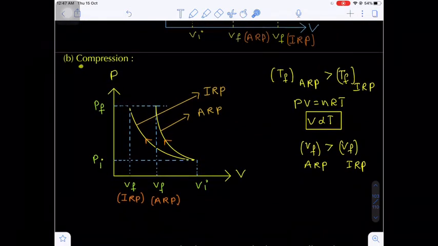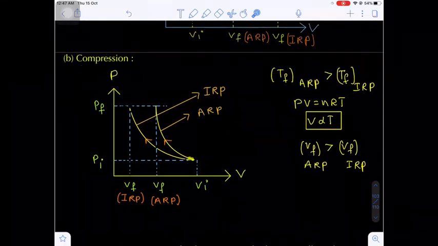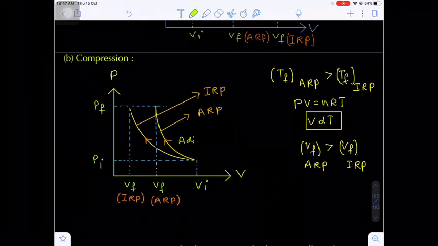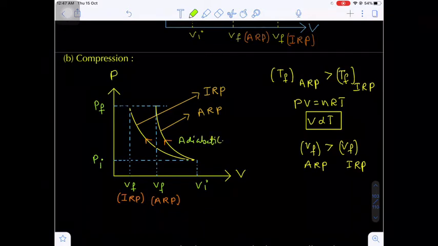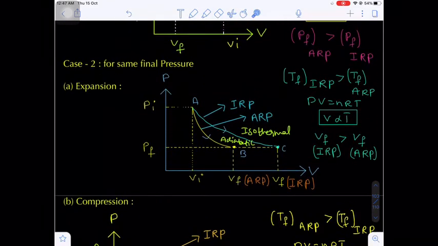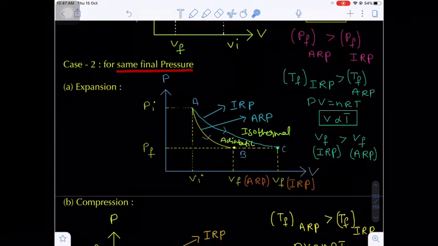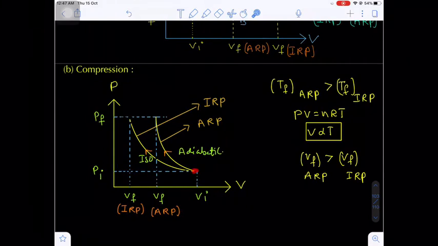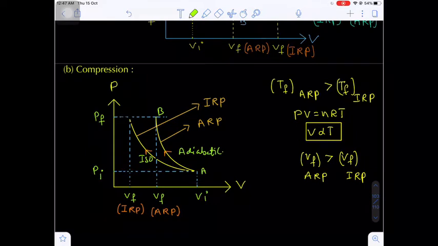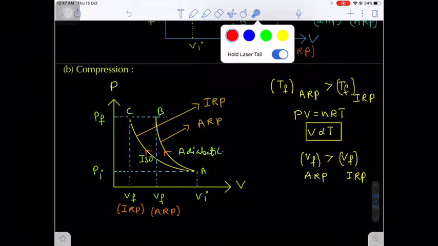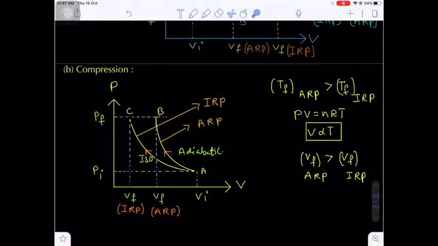And one more case is there, that is compression. Again I told you, in case of compression the upper curve will be what? Adiabatic, and the lower curve will be what? Isothermal. Now here what we have to do? We have to keep the final pressure the same. So we are moving from a point A. Let's suppose this is the point A, and I am moving to point B or otherwise point C. Now A to B is adiabatic compression and A to C is isothermal compression.